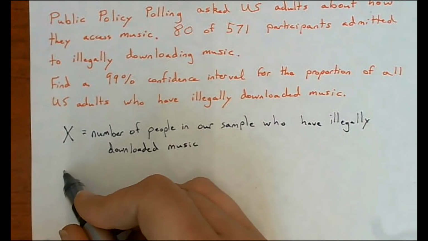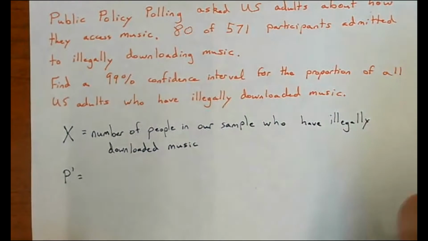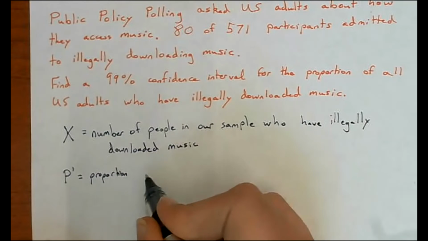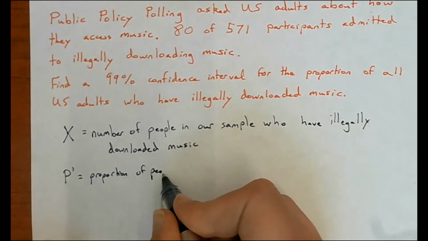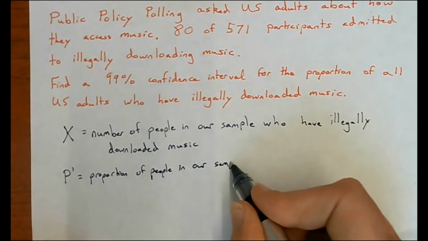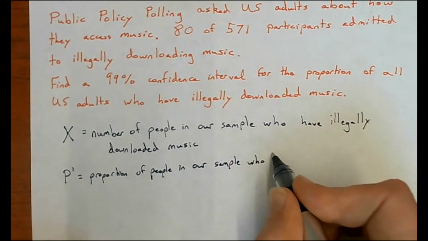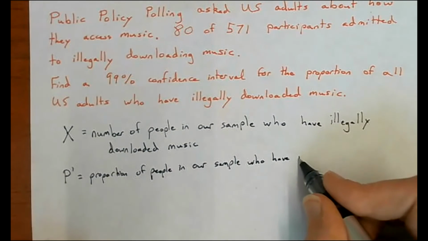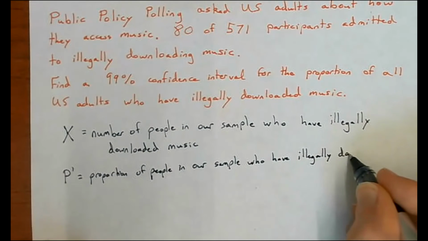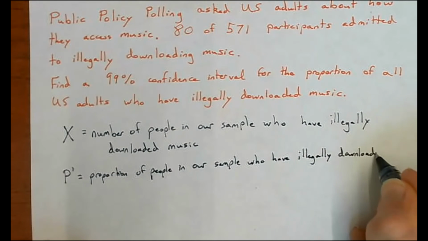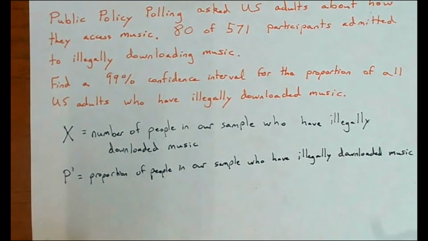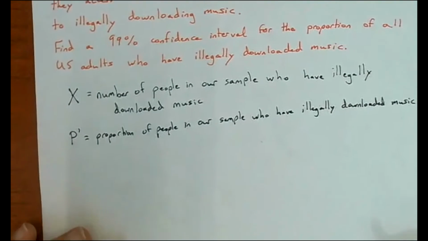And instead of number, we can also think of a proportion. That's the capital P prime. So this is the proportion of people in our sample who have illegally downloaded music. Okay.